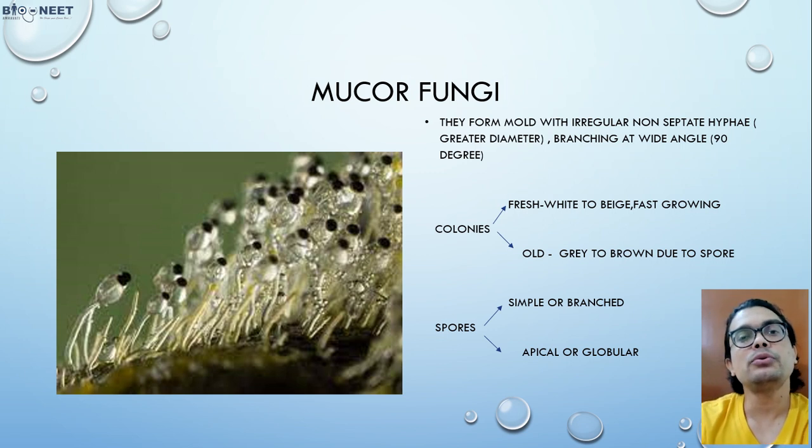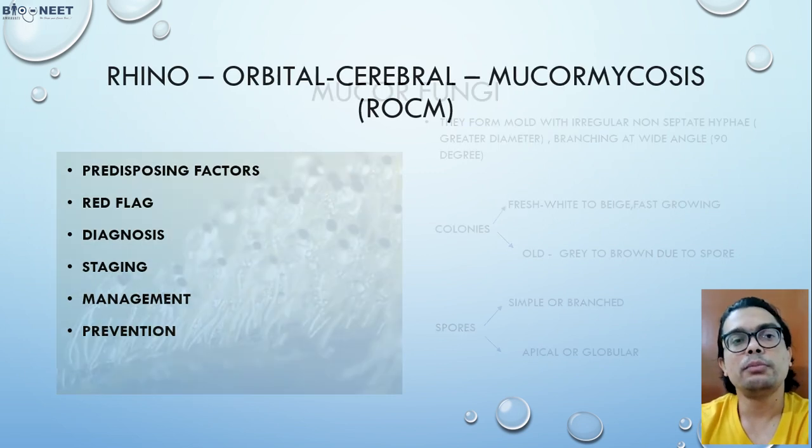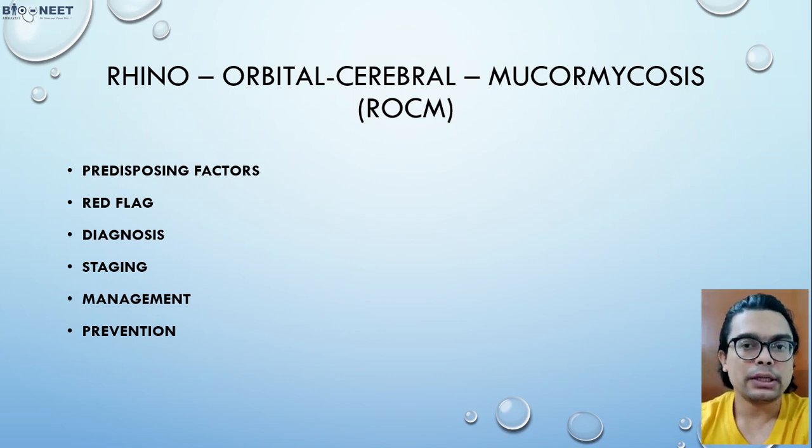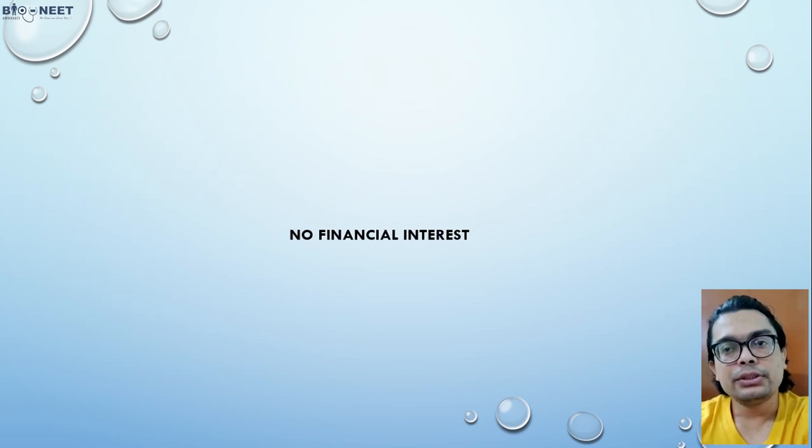In today's presentation, I will talk about the predisposing factors of ROCM, the short form for rhino-orbital cerebral mucormycosis. I will cover predisposing factors, red flag signs, how to diagnose, the staging, how to manage as per the staging, and the preventive measures. We don't have any financial interest in this presentation.